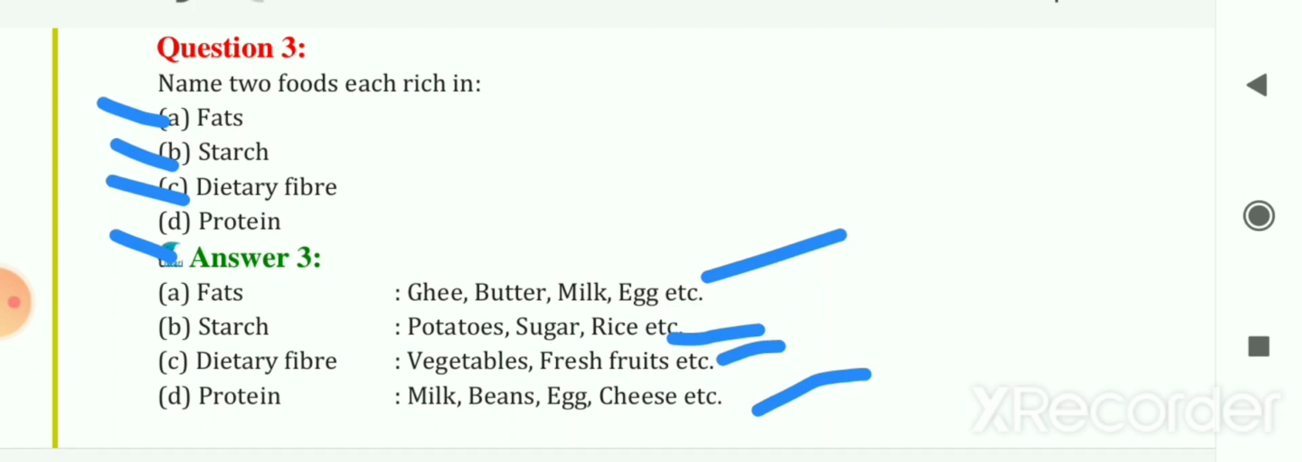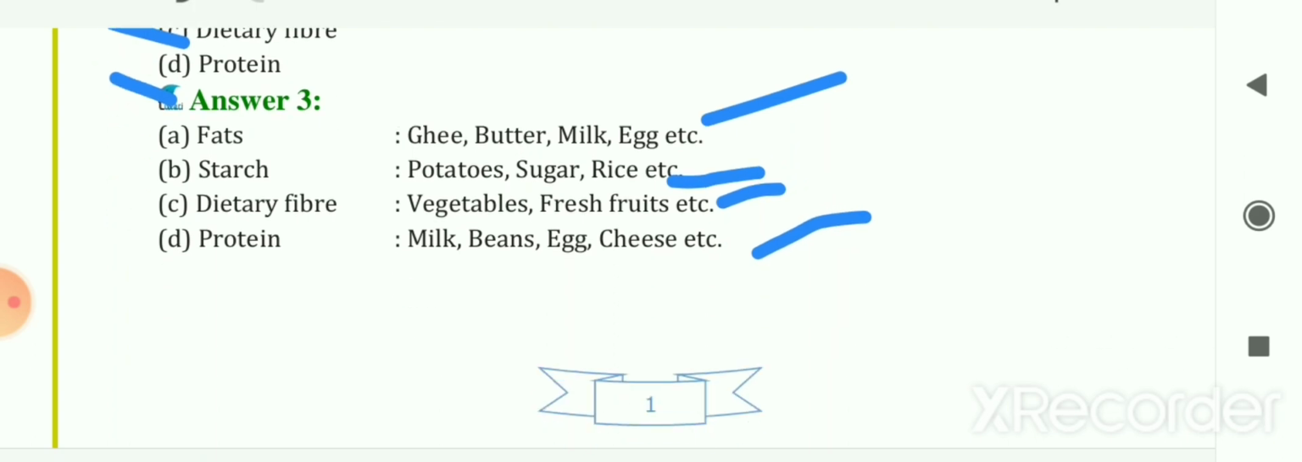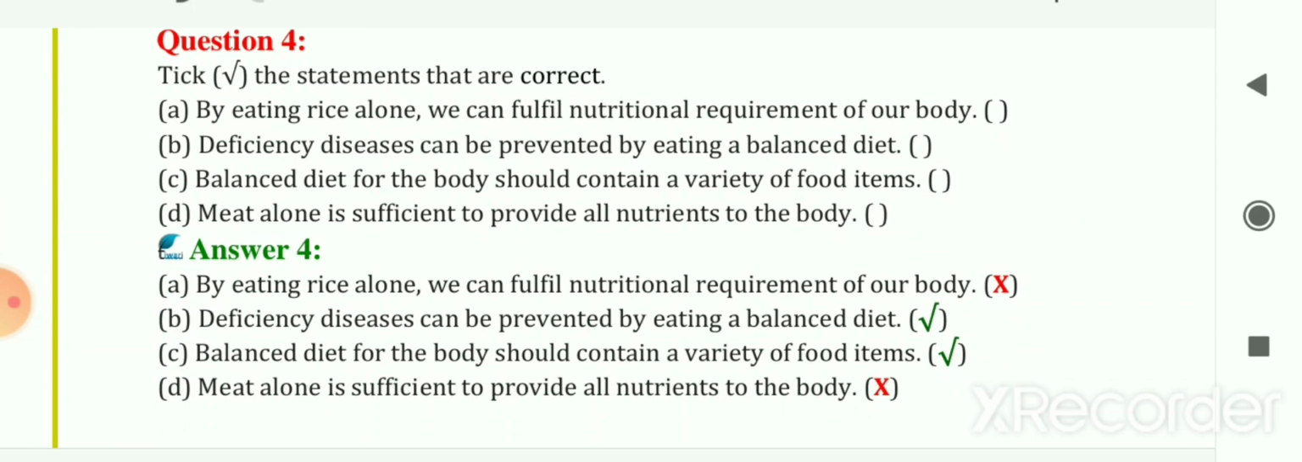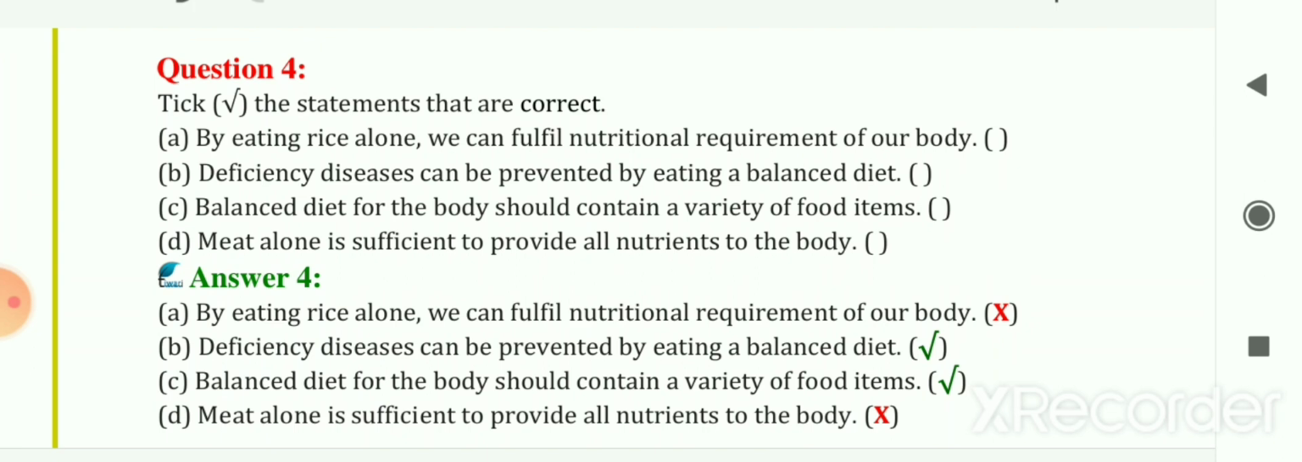The next question, question 4. Tick the statements that are correct, true or false. In this, first one, by eating rice alone, we can fulfill the nutritional requirement of our body. So your answer is false. By eating rice alone, we cannot fulfill the nutritional requirement of our body. We need other food items also for the other nutritional requirements.